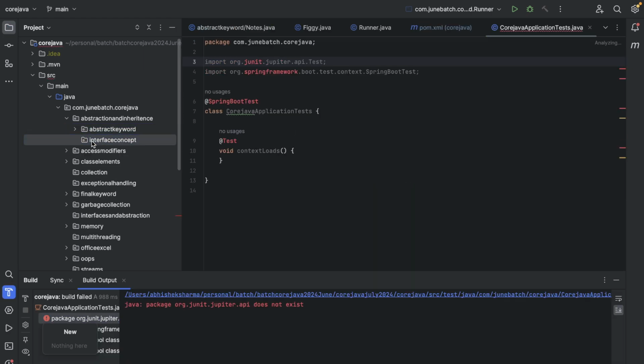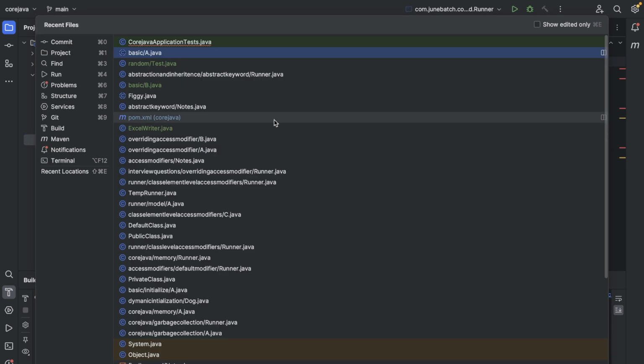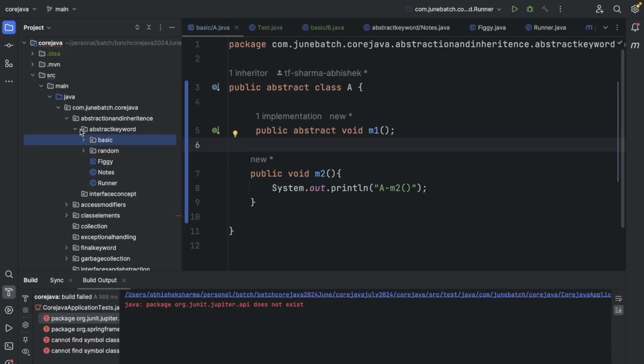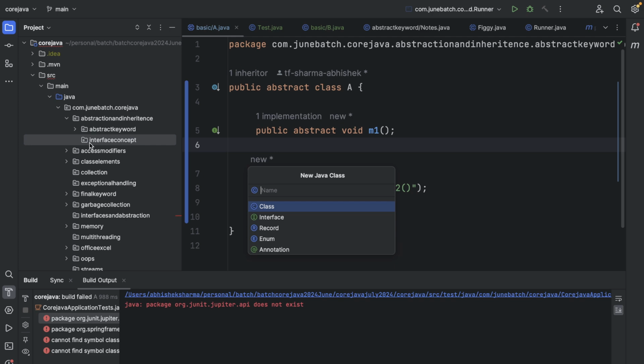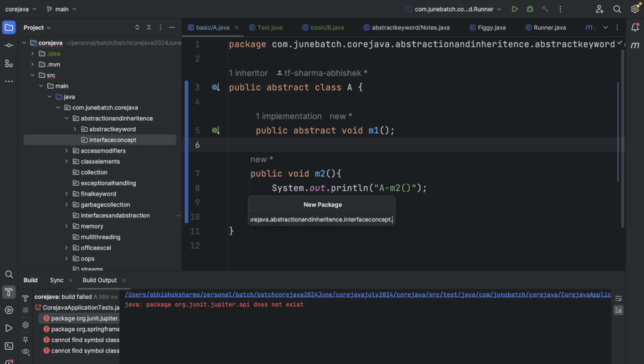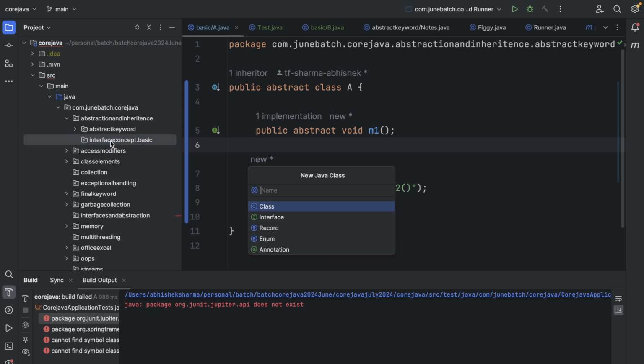Cool. If we go to the interface now, let's create a package, basic. Inside that, interface naming usually has I at the front to denote that it is an interface.